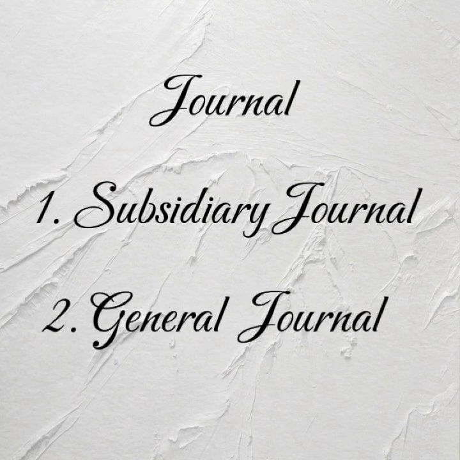Number two is what we call the general journal, or journal proper, or principal journal. That's the kind of journal we use in recording the opening and closing entries, correction of errors and other transfers.